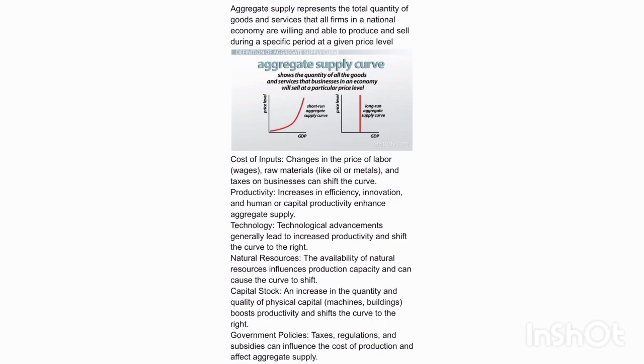Technology. Technological advancements generally lead to increased productivity and shift the curve to the right. Natural resources. The availability of natural resources influences production capacity and can cause the curve to shift. Capital stock. An increase in the quantity and quality of physical capital, machines, and buildings boosts productivity and shifts the curve to the right. Government policies. Taxes, regulations, and subsidies can influence the cost of production and affect aggregate supply.